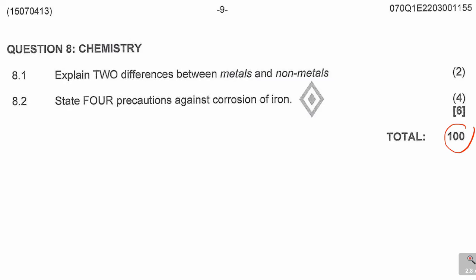But such simple things: a metal is a conductor of heat and electricity, and non-metals are usually non-conductors of heat and electricity, right?